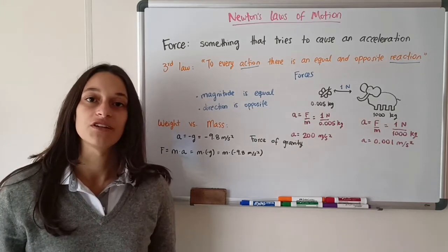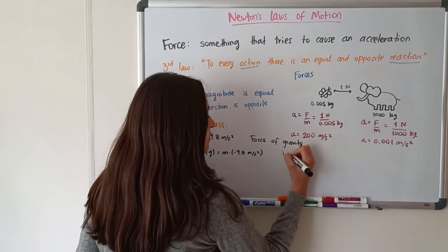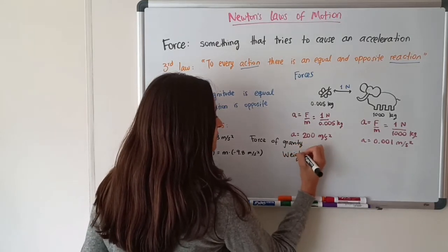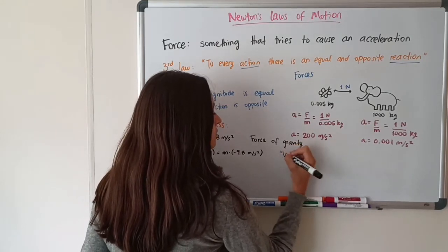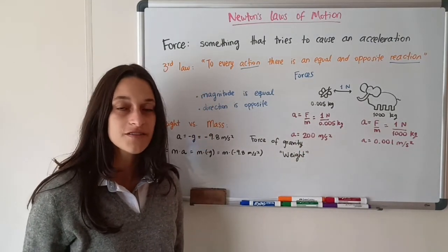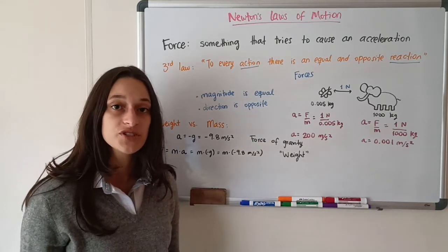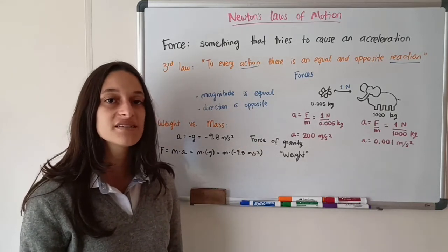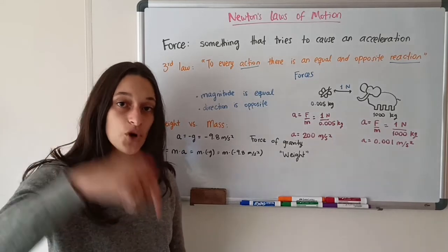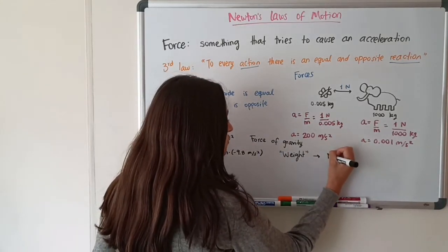Now, this force of gravity receives another name, and that is weight. So even though we use the word weight very commonly in our lives, what it really means is we're talking about a force, a specific force that gravity makes and that is pushing us down towards the earth. So weight is actually given in the units of newtons.